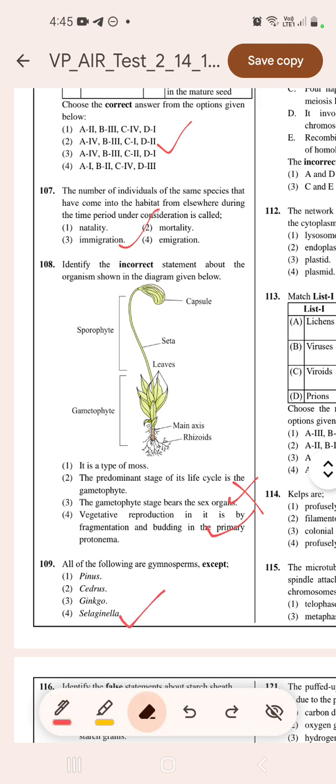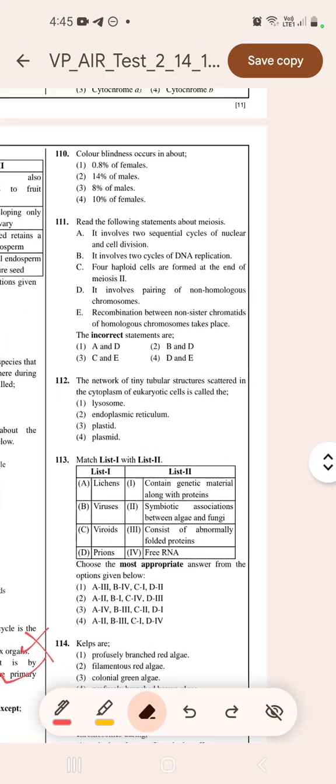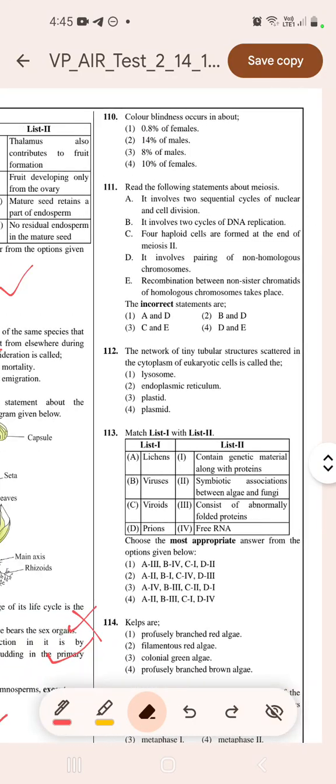Now moving to question number 110. Color blindness occurs in about 8% of males. Read the following statements about meiosis. A. It involves 2 sequential cycles of nuclear and cell division. B. It involves 2 cycles of DNA replication. C. Haploid cells are formed at the end of meiosis 2. D. It involves pairing of non-homologous chromosomes.